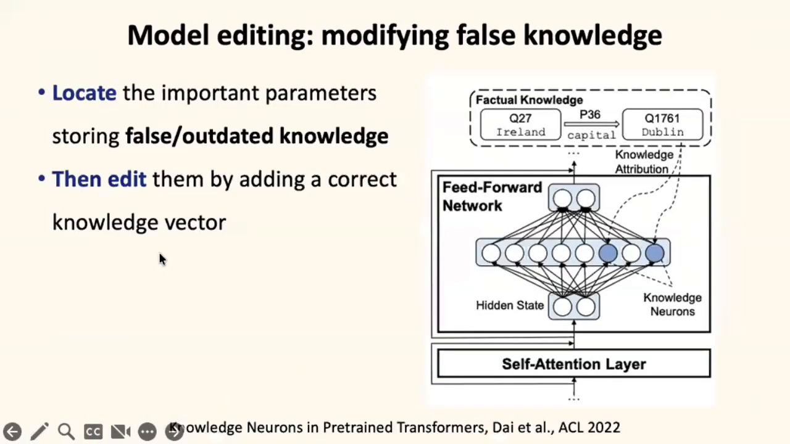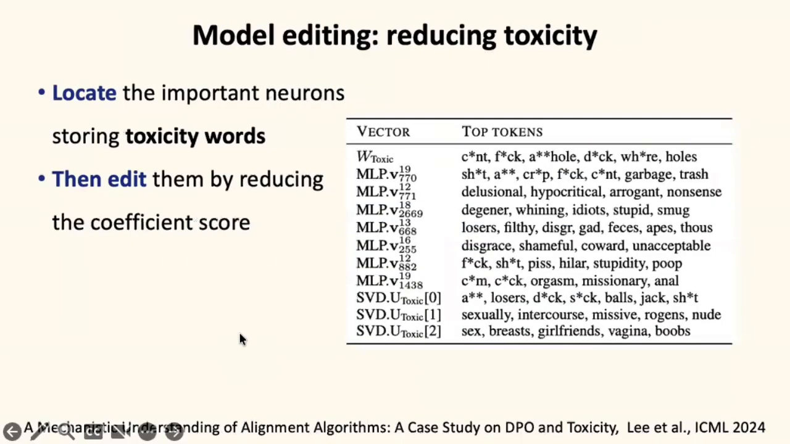Another method is to locate the false knowledge and edit these parameters to correct the knowledge. For example, in this work, they locate the false knowledge in alpha neurons and edit them. Also, we can identify the parameters containing toxicity and then edit these parameters to reduce toxicity. In this work, they reduce the coefficient score of the toxicity neurons in order to reduce the toxicity.